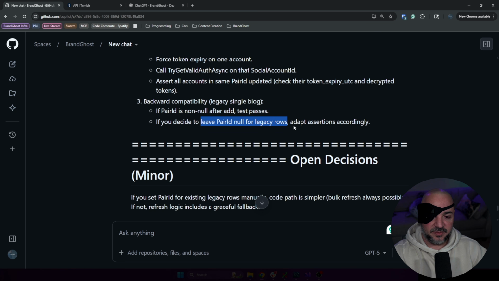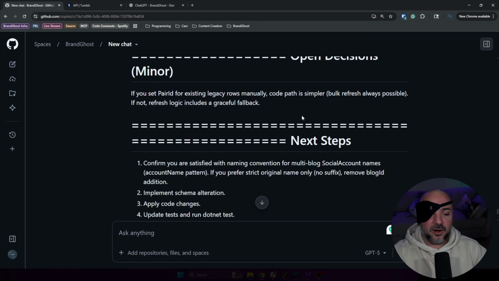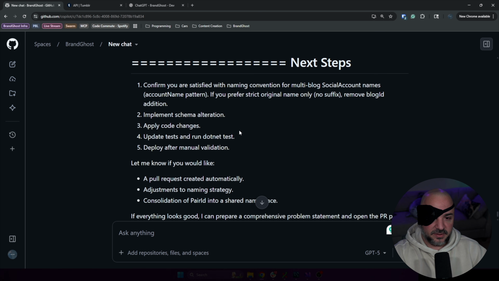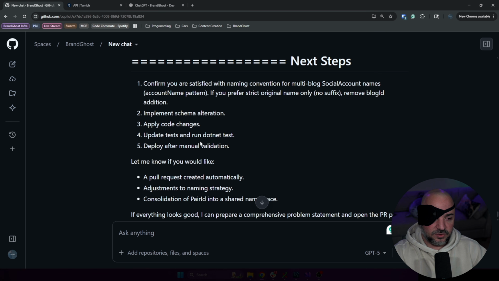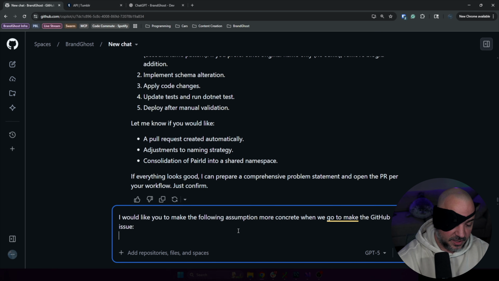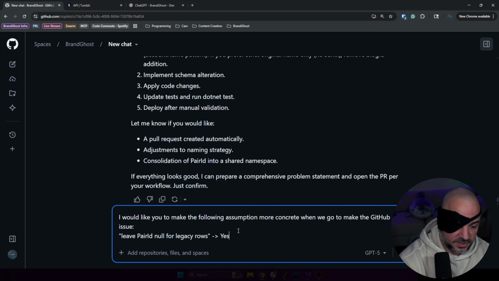I'm just going to copy that to my clipboard so I don't lose it. But we are going to leave it null. Next steps, confirm you're satisfied. That's fine. Implement schema. Let's do this. I would like you to make the following assumption more concrete when we go to make the GitHub issue. And then I will put it here. So yes, we will leave pair ID null for legacy rows.